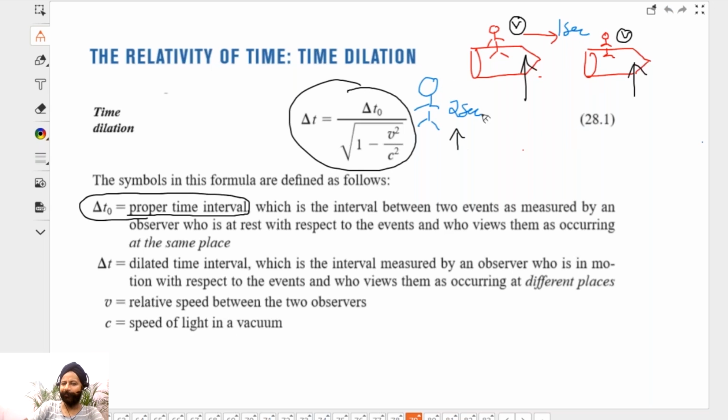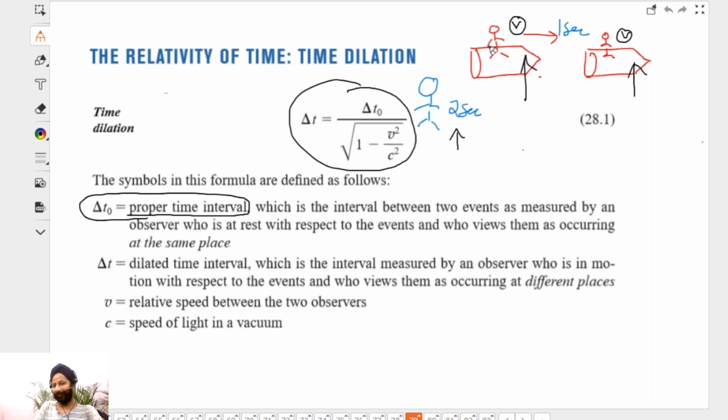And this person, the blue person, will say, oh, I can see the clock of that person going very slow, because when my clock says 2 seconds, it is only saying 1 second. What happens now is the red person is aging at half the speed. So when the blue person grows old by 10 years, the red person has grown old by 5 years. The plant in that spaceship has grown old by 5 years. Everything will slow down. The red person will not even realize anything.